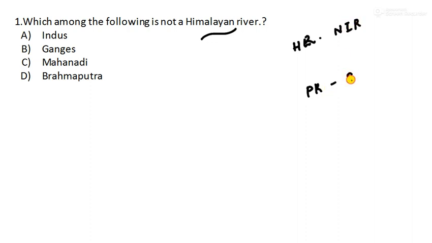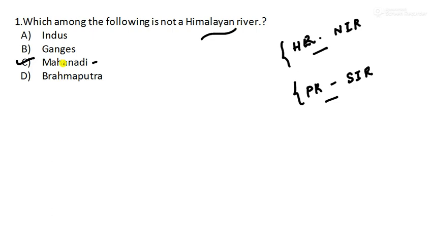Here they have asked which among the following is not a Himalayan river. The answer is Mahanadi, because it is a Peninsula river or South Indian river. Indus, Ganga, and Brahmaputra are northern Indian rivers.